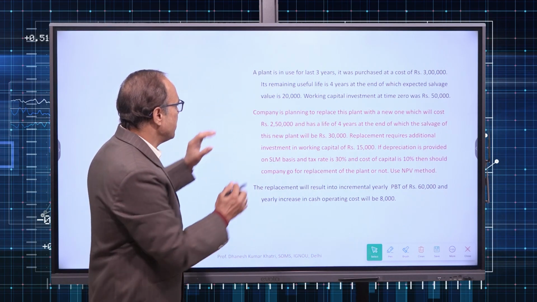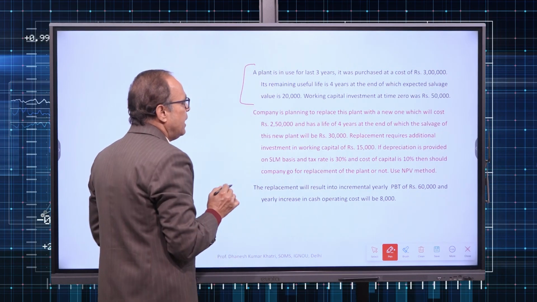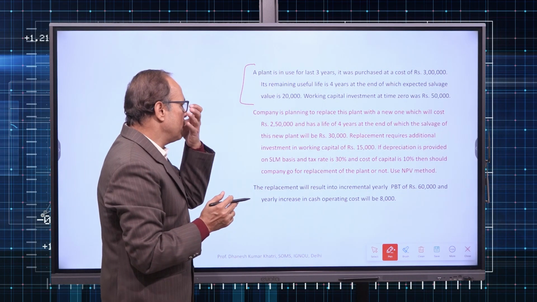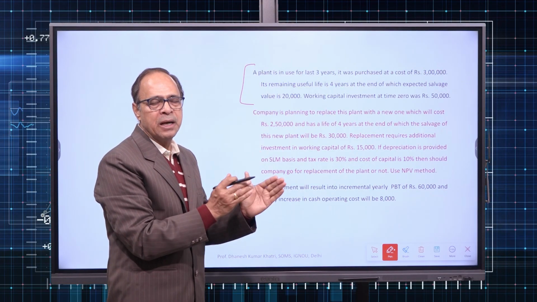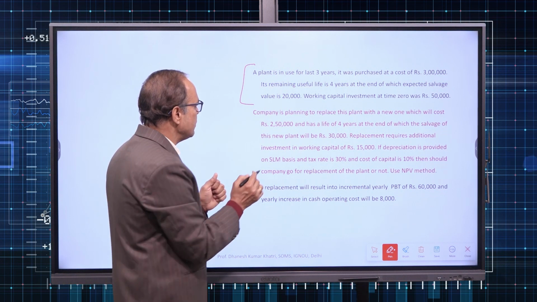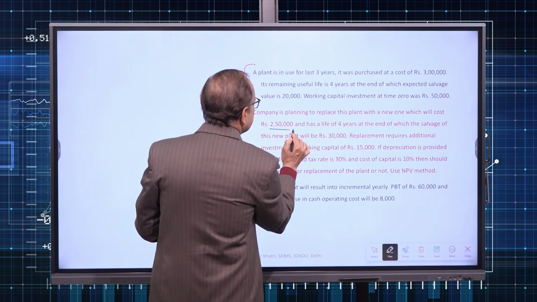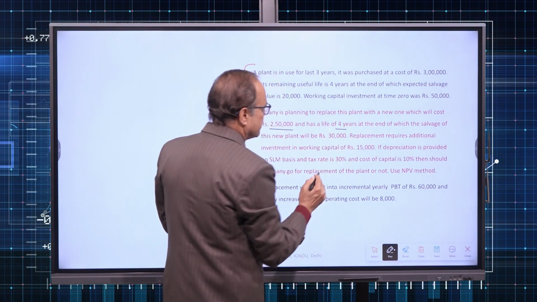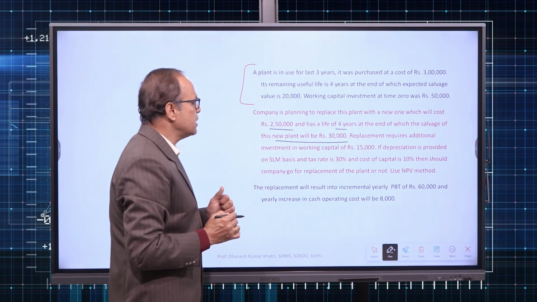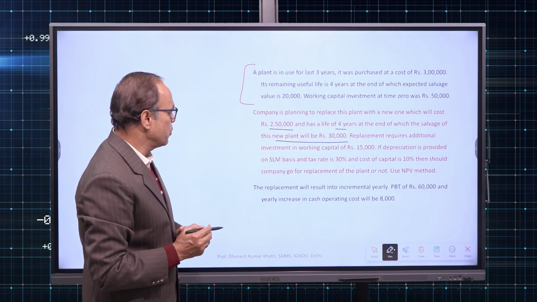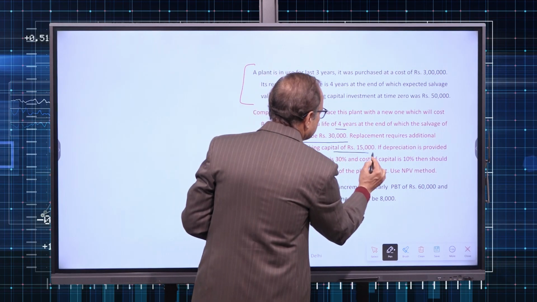That means this plant has already been in use for the last 3 years, and the remaining life is 4 years. However, at this point of time, the company is thinking to replace this old plant with a new one. New plant will cost 2,50,000 and has a life of 4 years. New plant will have a salvage value of 30,000 at the end of 4 years from now. Replacement requires additional investment in working capital of 15,000.